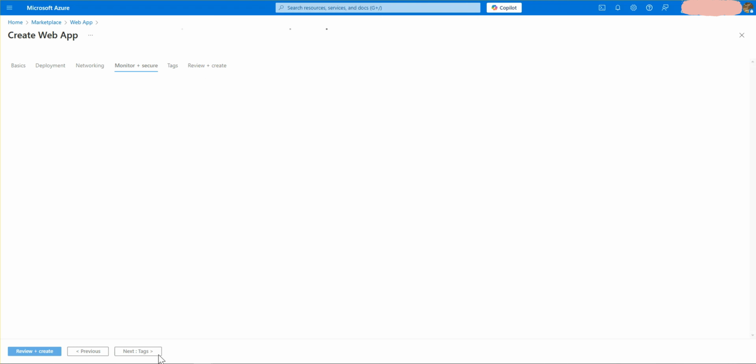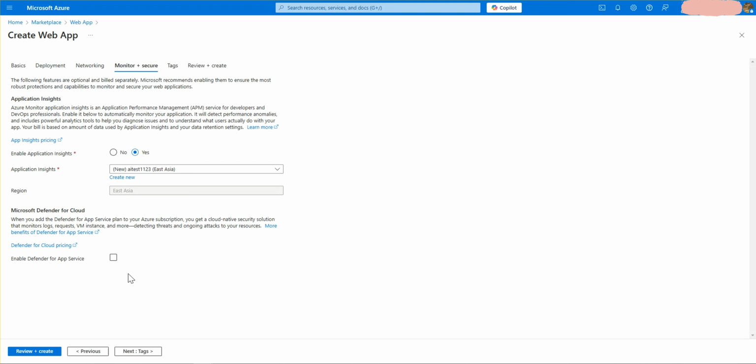After that, go to the monitor and secure tab. In this, it will be giving us the application insights side, which we have been using. You can also use Microsoft Defender for Cloud, but it will obviously again charge for the Defender for Cloud pricing too. Here you can check the pricing of Defender for Cloud, but I will not be using that, so I don't want to check it.